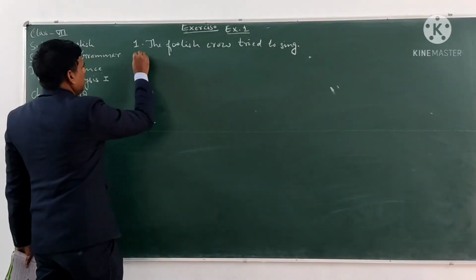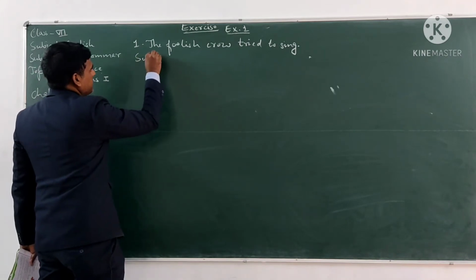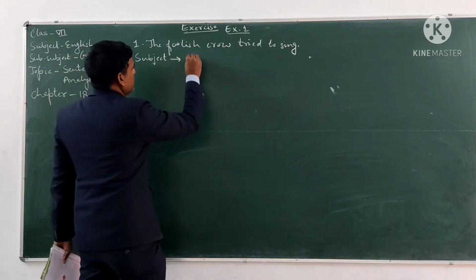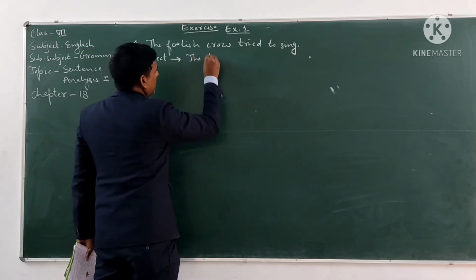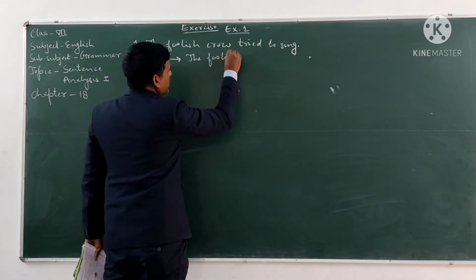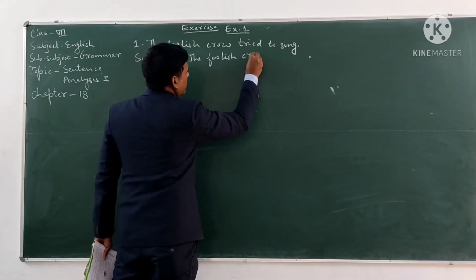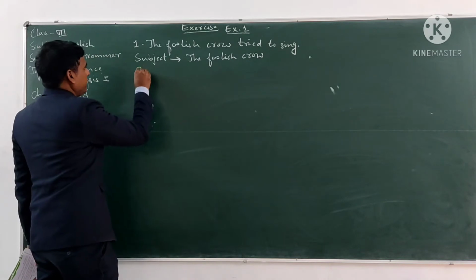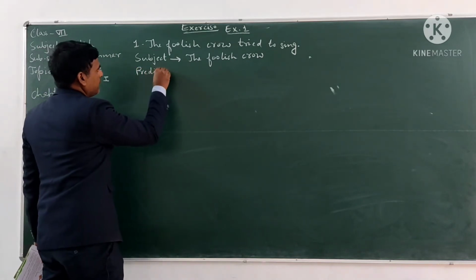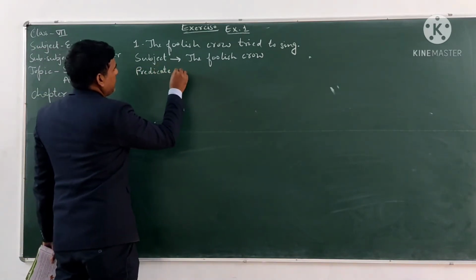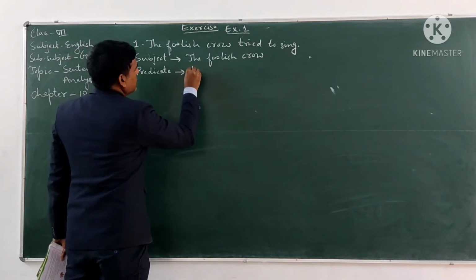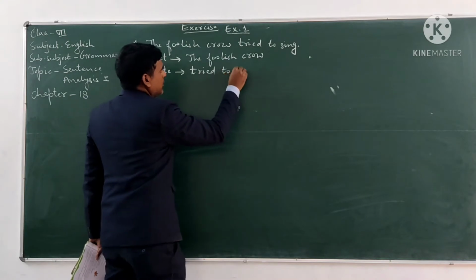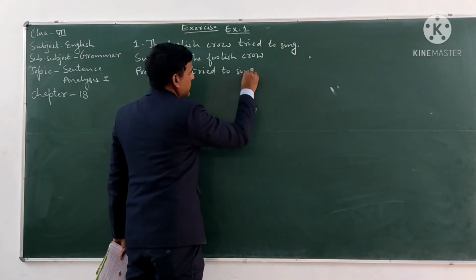So in this sentence, the subject is the foolish crow. And the predicate is tried to sing.